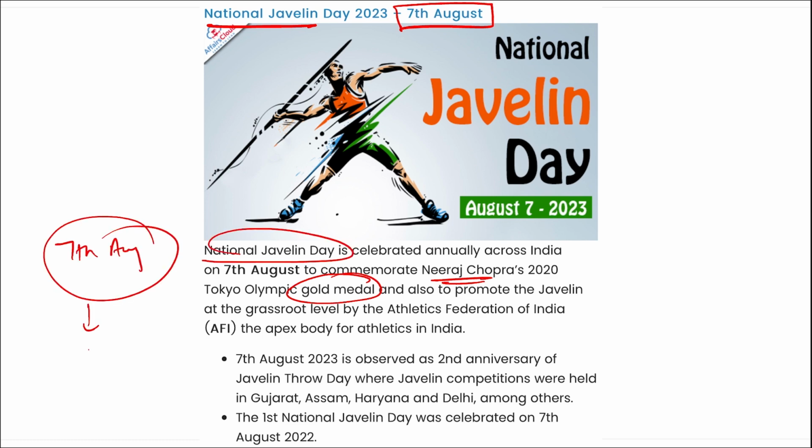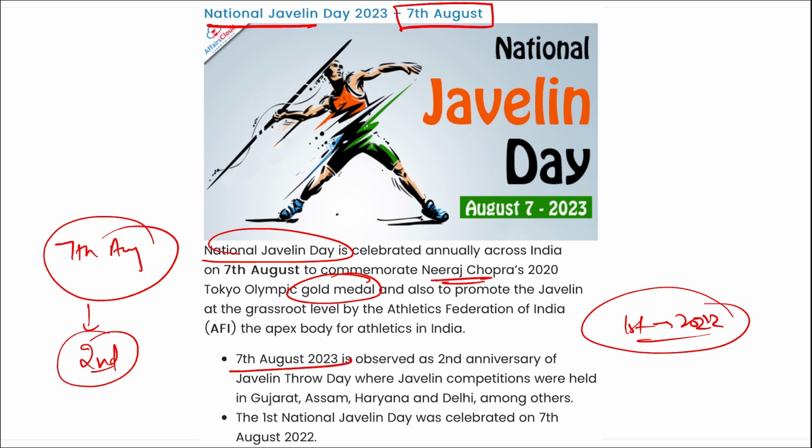And remember, this year it is the second edition, so the first ever edition was observed in the year 2022 for the National Javelin Throw Day. Correct? And it is the second anniversary here. And when was the first anniversary? It is on 7th of August 2022.